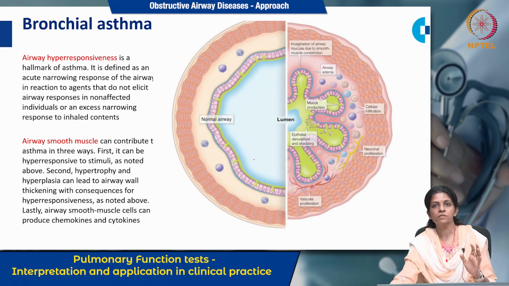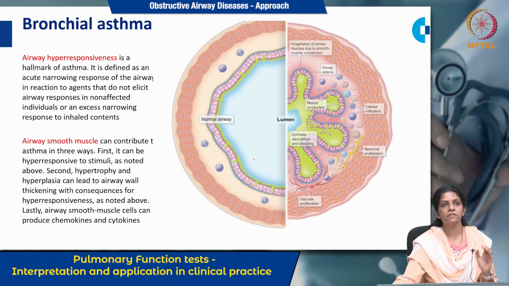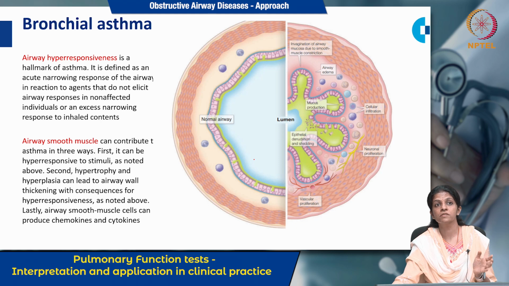In bronchial asthma, the most important thing we have to understand is airway hyperresponsiveness. Airway hyperresponsiveness is the hallmark of asthma. It is defined as narrowing of the airways on exposure to an allergen which would not have caused narrowing in a non-affected person, or an excess response to inhaled contents which would not have produced the same response in non-affected persons.